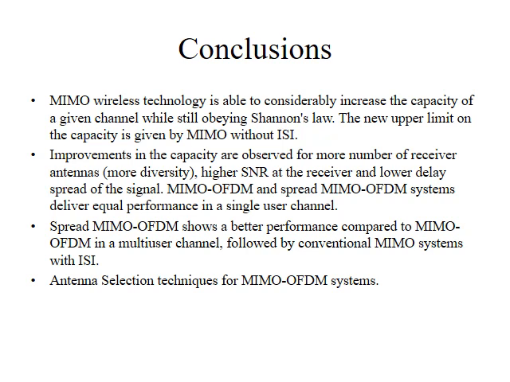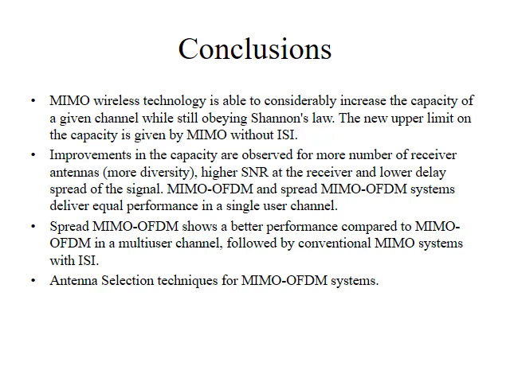Thus, we have seen that MIMO systems provide a greater channel capacity than SISO systems while still obeying Shannon's law. When Shannon formulated his capacity theorem, he did not foresee the usage of multiple antennas at the transmitter and the receiver. There is thus a new upper bound on the capacity given by the channel capacity of a MIMO system without ISI. We have also seen that the channel capacity for a single user system improves by using more receiver antennas, that is ensuring more diversity, by making sure the signal to noise ratio at the receiver is high, and by also having a low value of the delay spread of the signal.